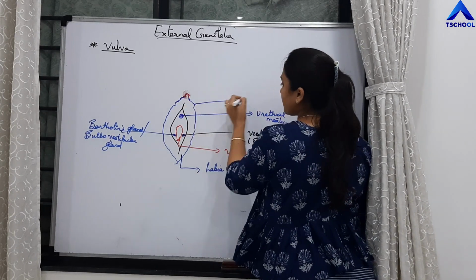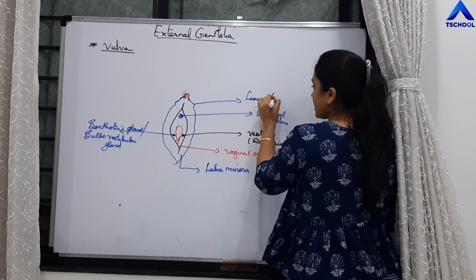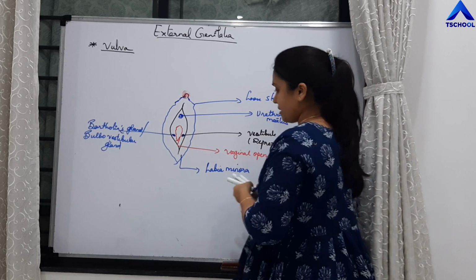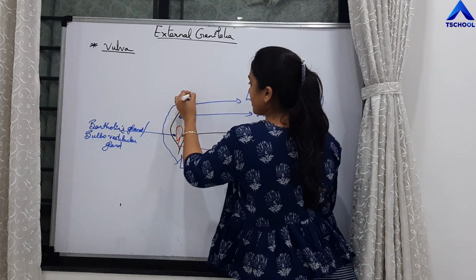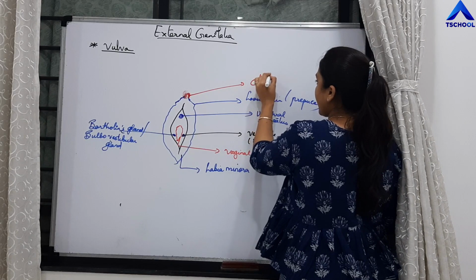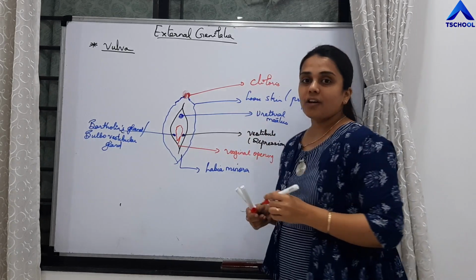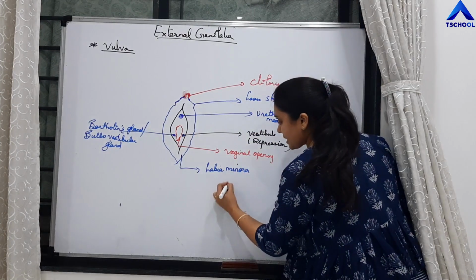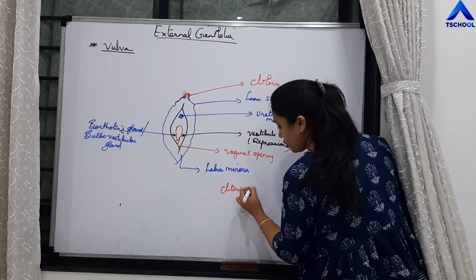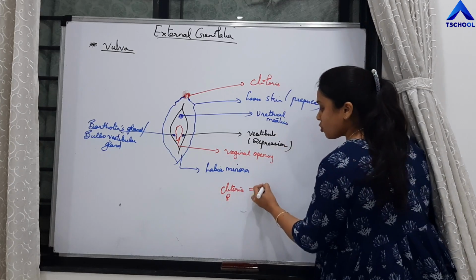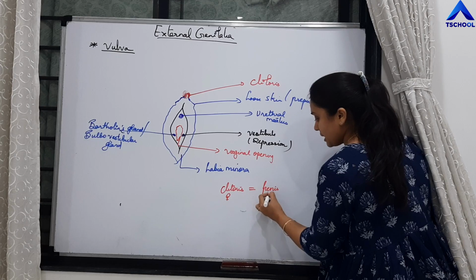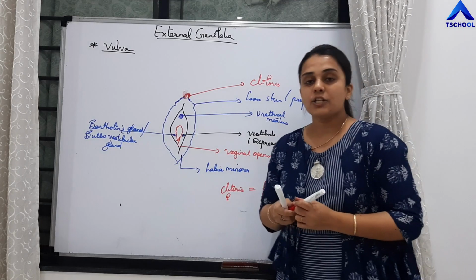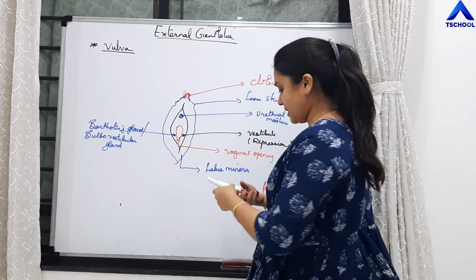The loose skin is called as prepuce, and this finger-like projection is called as clitoris. Clitoris is the erectile organ in case of females. So this clitoris is homologous to penis in males. So it is an erectile organ and it is homologous to penis in case of males, right?